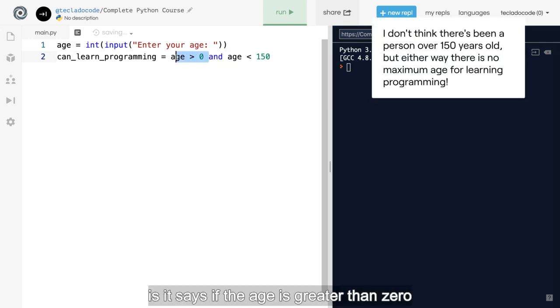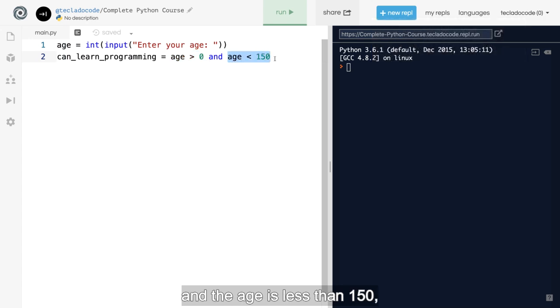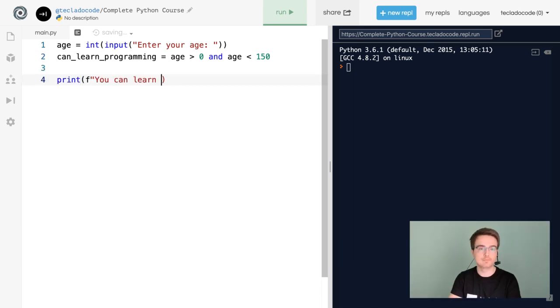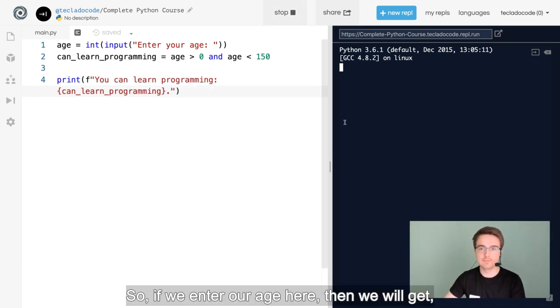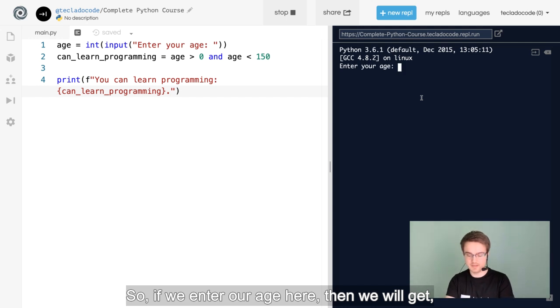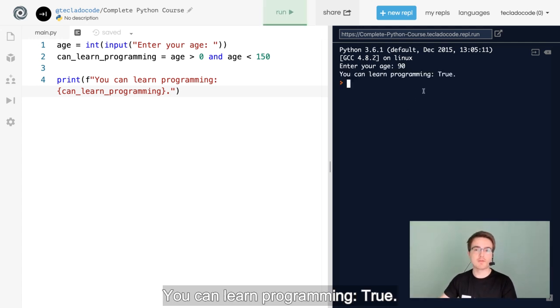And what this does is it says if the age is greater than 0 and the age is less than 150, then the whole thing is true. If the age is not greater than 0, then the whole thing is false. And if age is greater than 150, then the whole thing is false. So if we enter our age here, then we will get, you can learn programming: true.